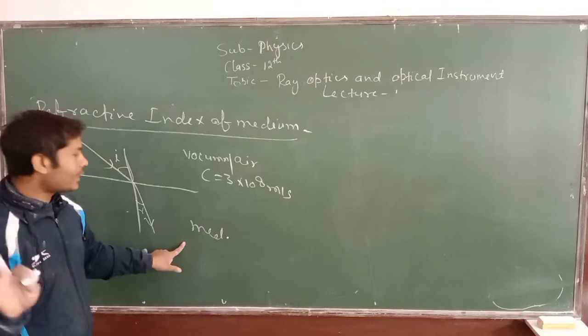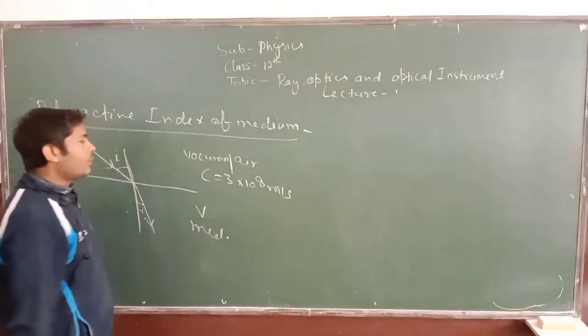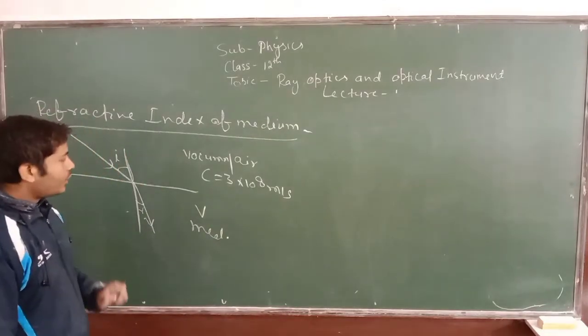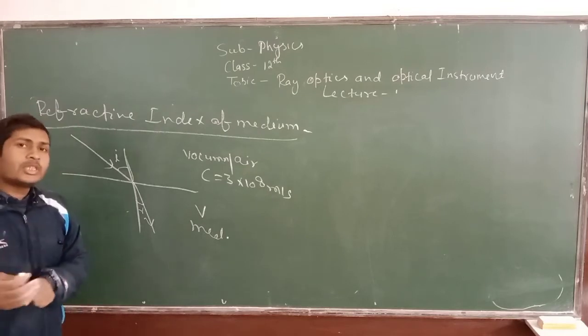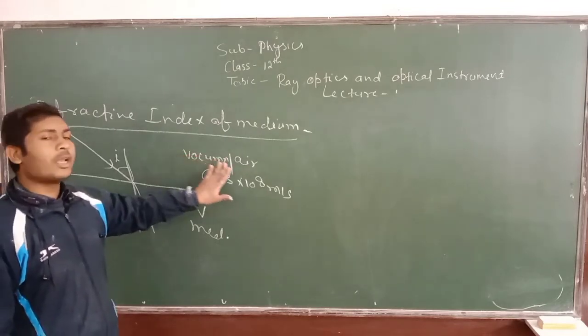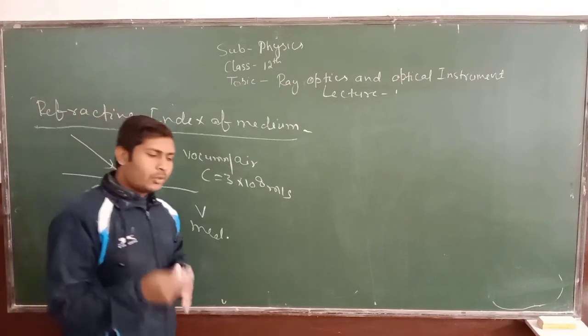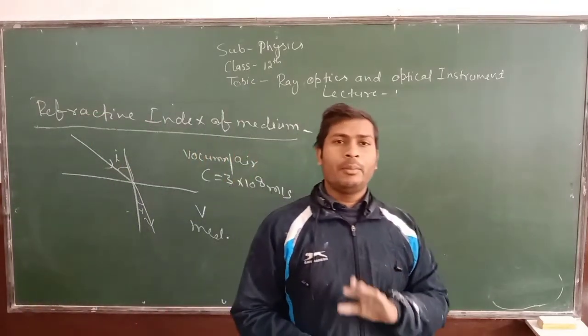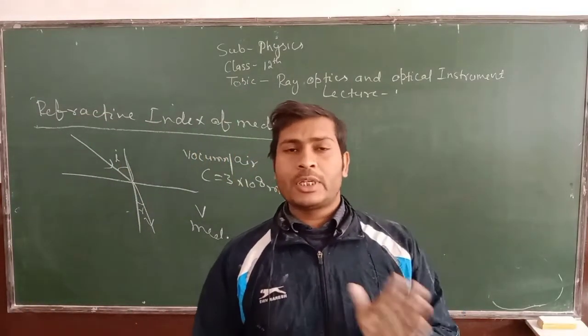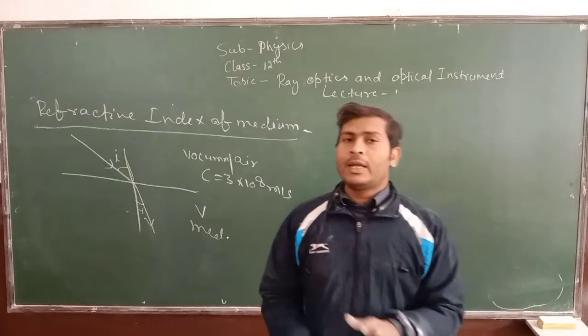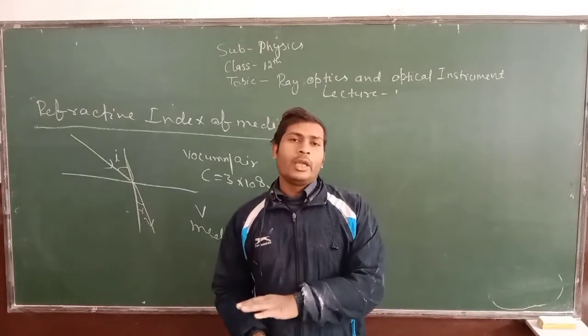Let us say the speed of light in the medium is v. So the refractive index of a medium is always taken with respect to air or vacuum. Means whenever we find the refractive index of any medium, we have to assume that the ray of light is coming from vacuum or air into that medium.